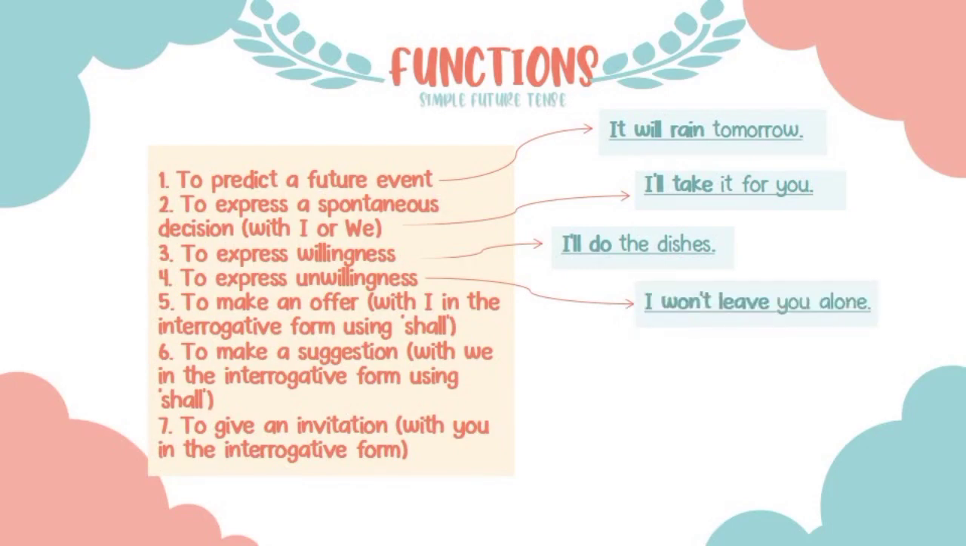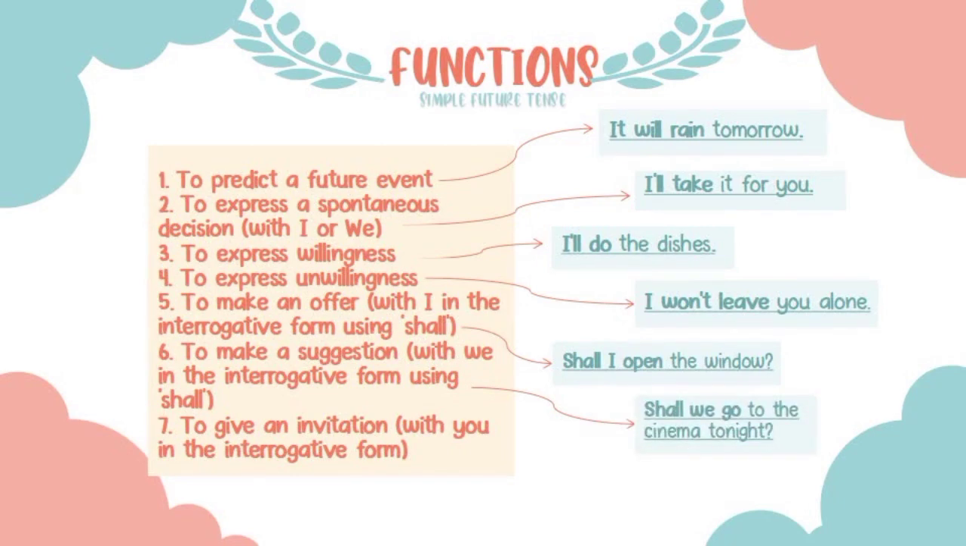The fifth function is to make an offer with I in the interrogative form using shall. For example, shall I open the window? The sixth function is to make a suggestion with we in the interrogative form using shall. For example, shall we go to the cinema tonight? The seventh function is to give an invitation with you in the interrogative form. For example, will you come to the party with me?